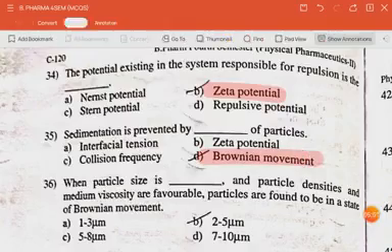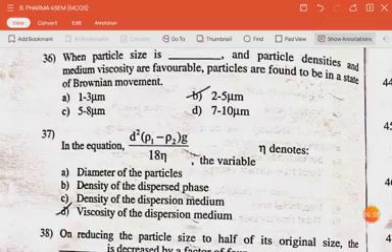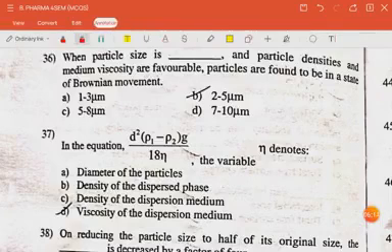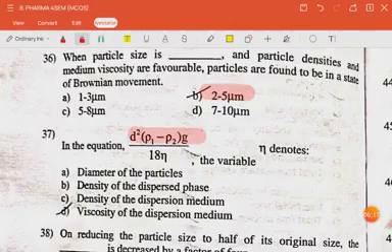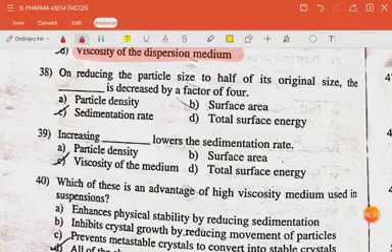The next question is when particle size is dash and particle densities and medium viscosity are favorable, particles are found to be in a state of Brownian motion. The answer is 2 to 5 micrometer. The next question is in the equation the variable nu denotes the viscosity of the dispersion medium. The next question is on reducing the particle size to half of its original size, the dash is decreased by a factor of 4. The answer is sedimentation rate.